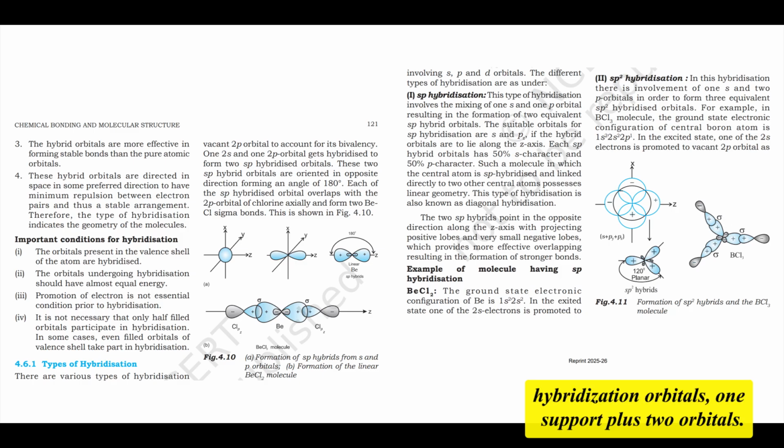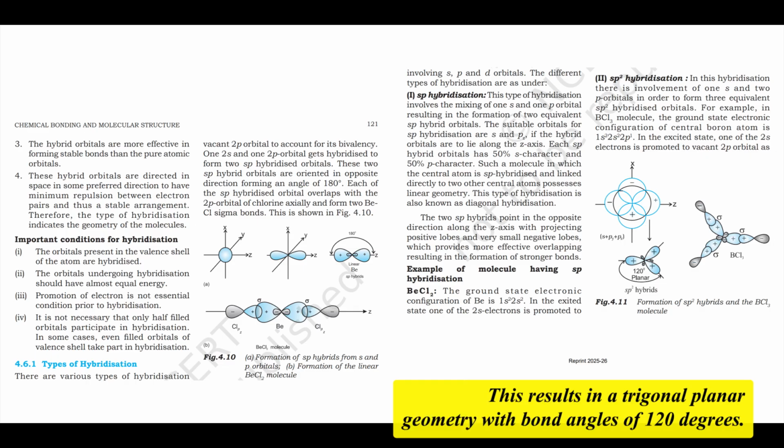sp2 hybridization. Orbitals involved: 1 s orbital plus 2 p orbitals. Result: 3 equivalent sp2 hybrid orbitals. Characteristics: each sp2 orbital has roughly 33.3% s character and 66.7% p character. Geometry: the 3 sp2 orbitals arrange themselves in a plane pointing toward the corners of an equilateral triangle. This results in a trigonal planar geometry with bond angles of 120 degrees.